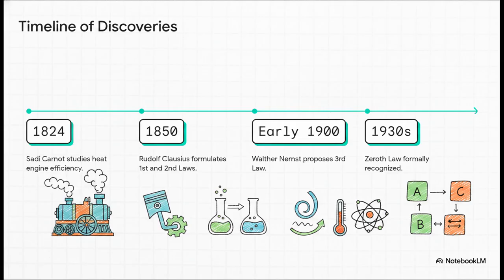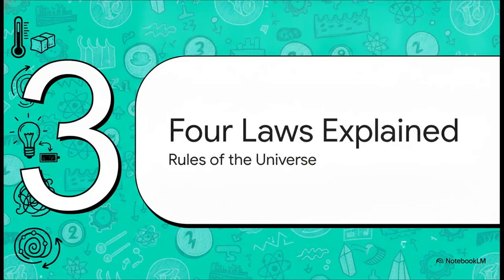But check out that last date. The most fundamental law of thermal equilibrium was recognized so incredibly late in the 1930s that instead of renumbering the first 3 laws, they just awkwardly stuck it at the very beginning and named it the Zeroth Law. Which perfectly sets up section 3, the 4 laws explained.